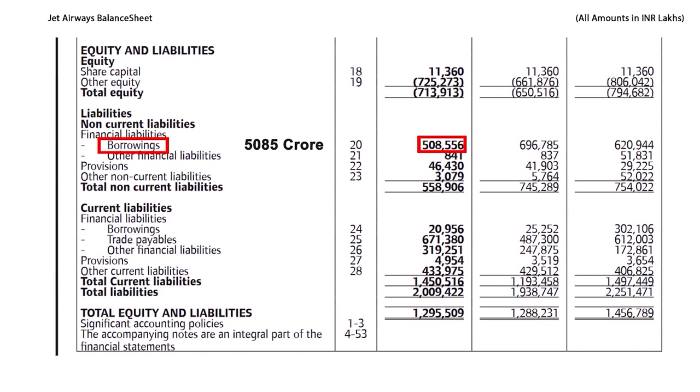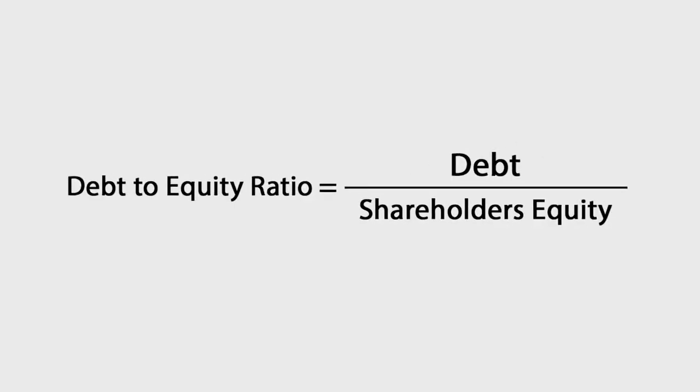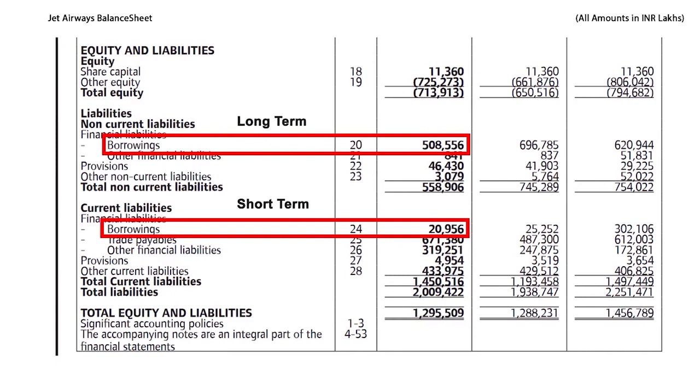So, to check whether the long-term debt of rupees 5085 crores on Jet Airways is too much or acceptable, we will check the company's debt-to-equity ratio. The formula of debt-to-equity ratio is debt divided by shareholders' equity. While taking the debt amount in the debt-to-equity ratio, you can either take both short-term debt and long-term debt, or you can take just the long-term debt. For clarity in analysis, you should calculate the debt-to-equity ratio in both ways.